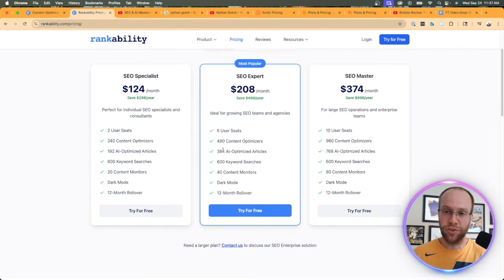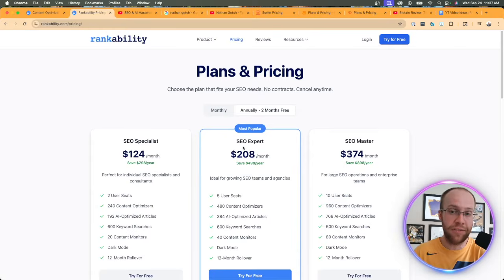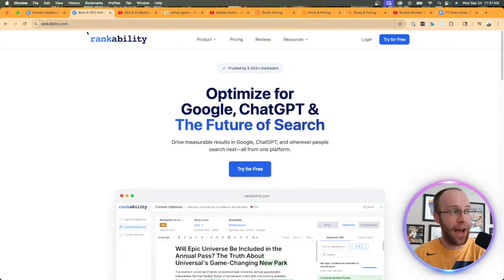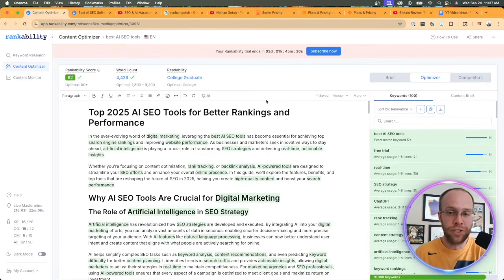If you're an SEO consultant, you're involved in an SEO agency, it'd be worth at least testing this for 7 days and then seeing what you like after that. But I wanted to call those out first before just diving in and reviewing Rankability.